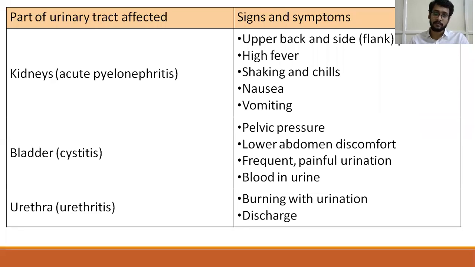In the kidneys, that is acute pyelonephritis, the patient will have upper back and side pain, that is flank pain, high fever along with chills and rigors; nausea and vomiting might also be present. When the site of infection is the bladder, that is cystitis, there will be increased pelvic pressure, lower abdominal discomfort, and frequent painful urination as presenting complaints, and blood in the urine also. Coming to urethritis, when the urethra is affected, the patient will complain of a burning sensation while urinating and a discharge from the urethra.